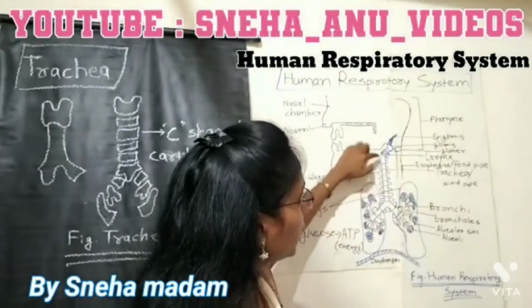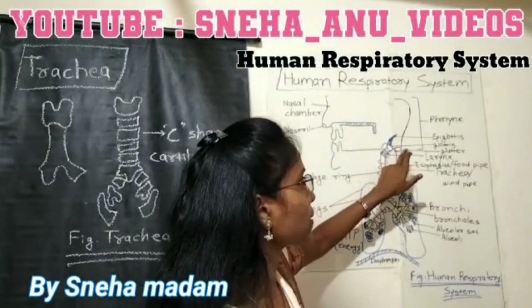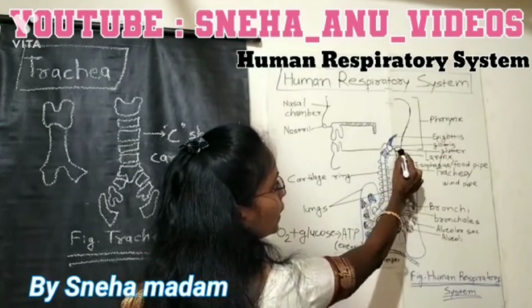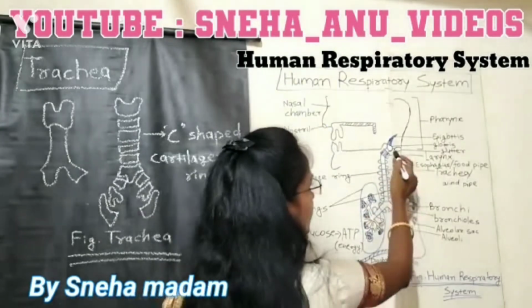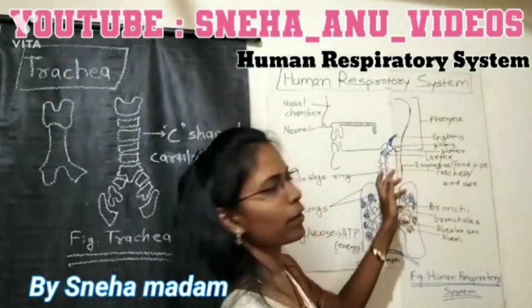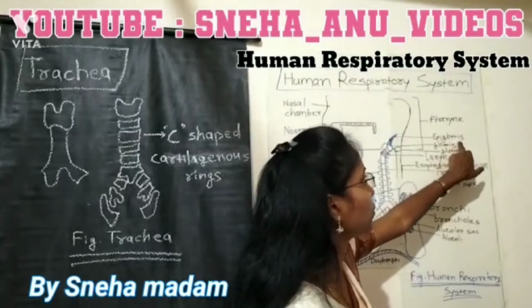So the opening of the trachea is called as the glottis, and opening of the esophagus is called as the gullet. Okay, and this glottis has a flap like structure present in its above portion, and that is nothing but the epiglottis.